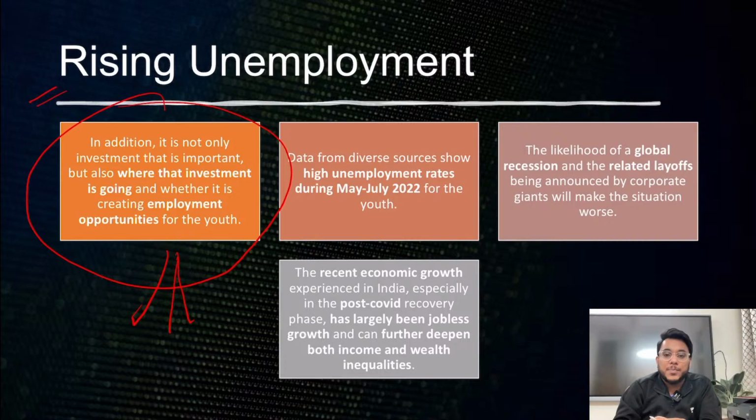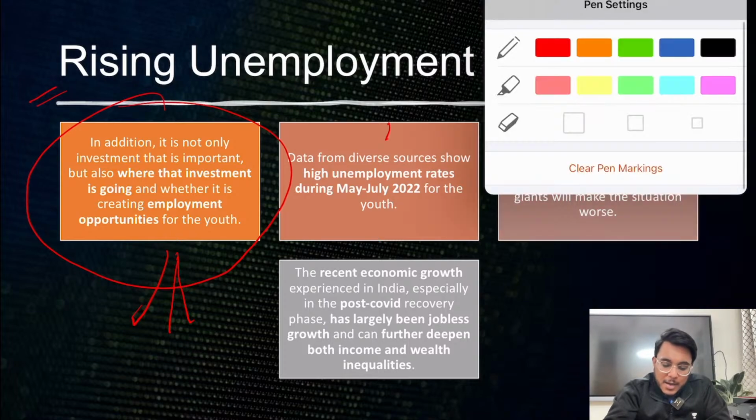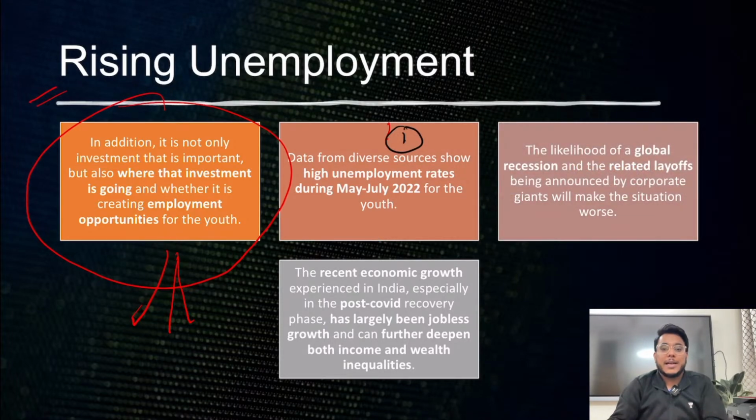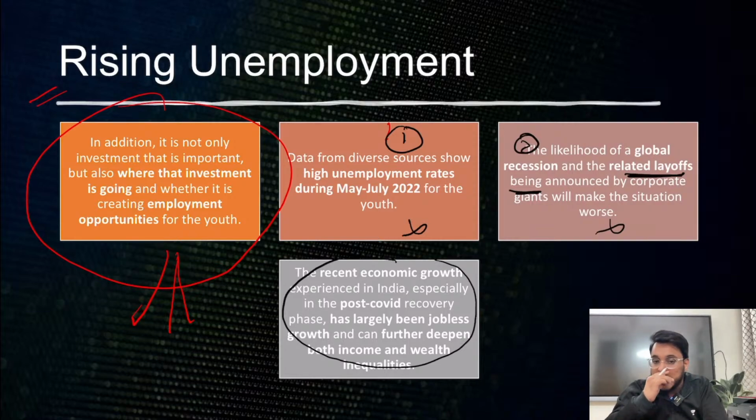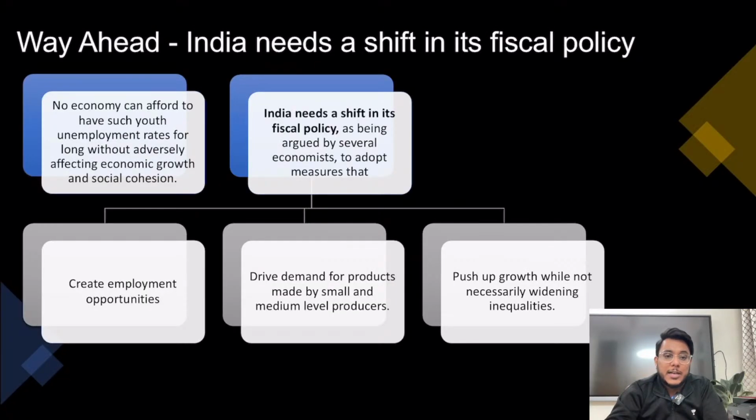We have seen this. Number one, there are high unemployment rates prevailing. Then a global recession might also come, and because of that layoffs will increase and more people will be removed from their jobs. So already there is high joblessness, and then the joblessness will further increase. Moreover, we have seen that jobless growth is already going on in India. Therefore, we need to produce productive jobs through adequate financing, which the government can get by imposing a wealth tax.